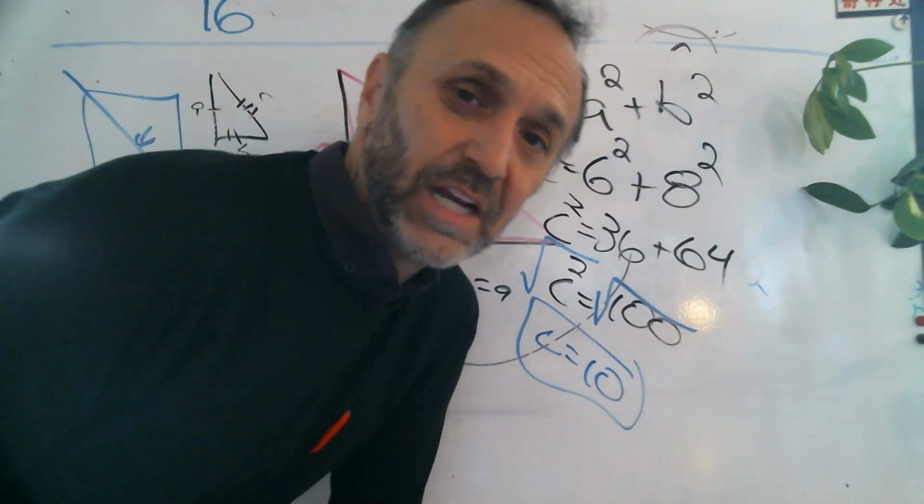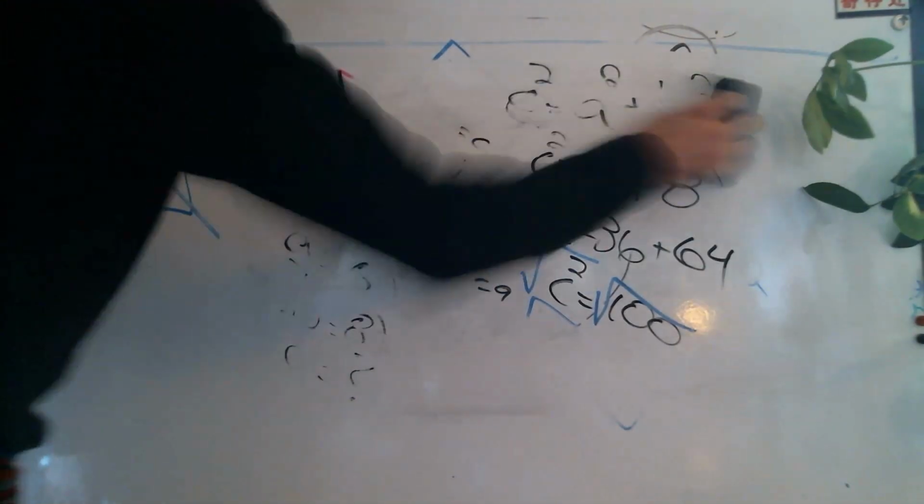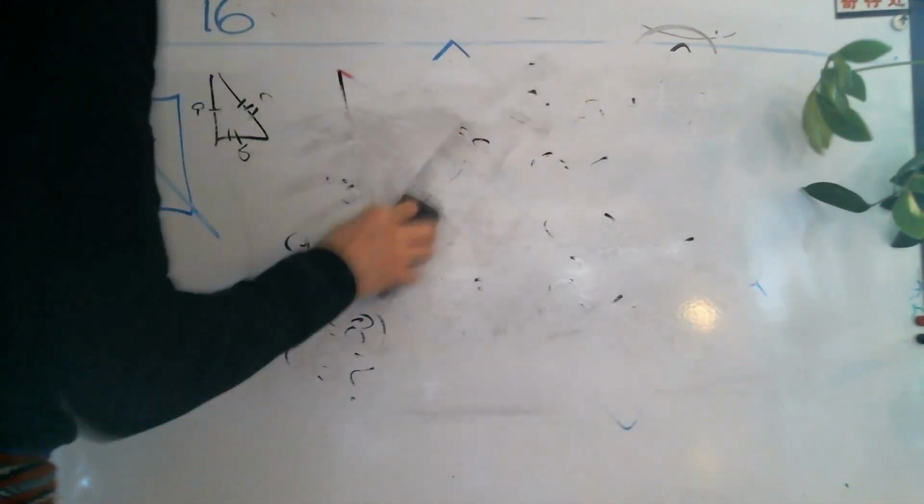I'm going to do one really neat, and then I'm going to shut this off. We're going to do a hard one. Who's got a calculator? Someone got a calculator? All right, get your calculator up.